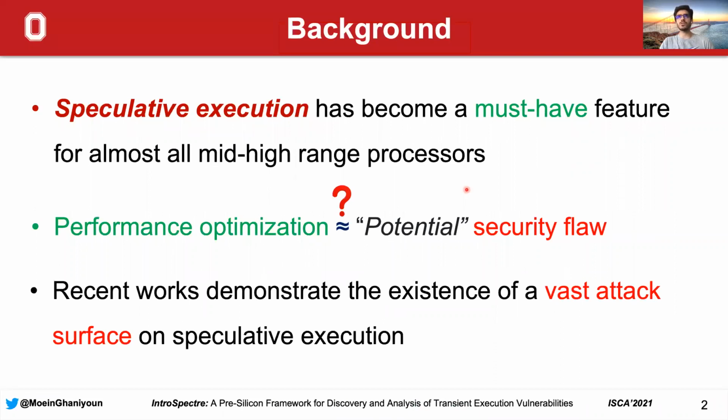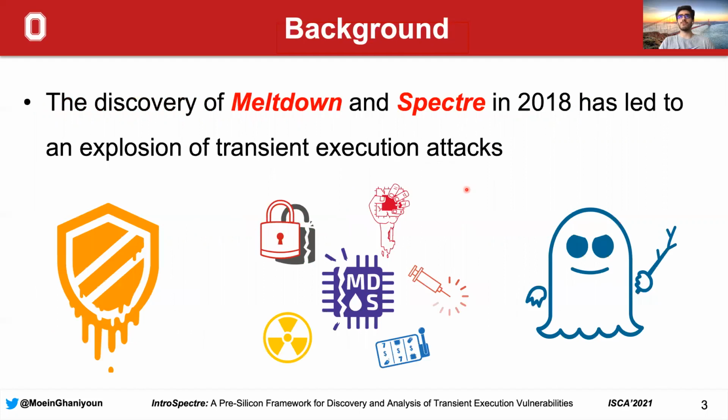So speculative execution has become a must-have feature for almost all mid to high range processors. But just like many other performance optimizations that introduce security vulnerabilities, speculative execution is not an exception here. Recent works have demonstrated the existence of a vast attack surface on speculative execution with the discovery of Meltdown and Spectre attacks in 2018 that has led to an explosion of transient execution attacks afterwards.